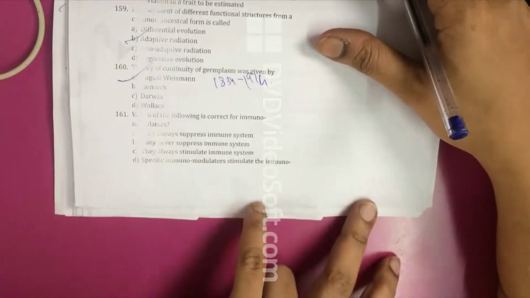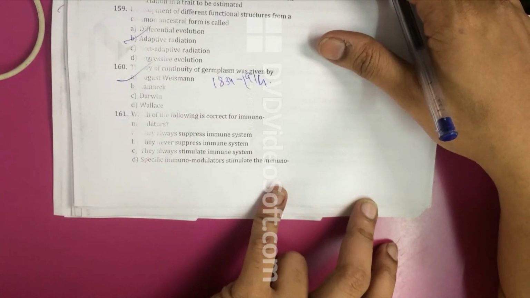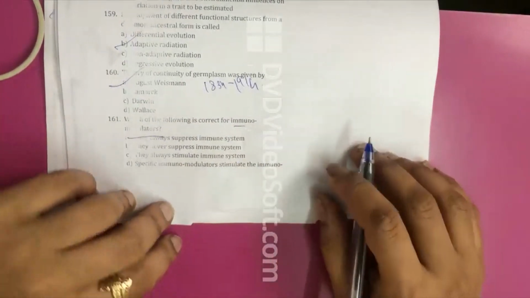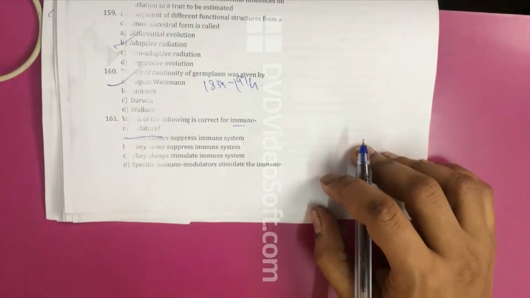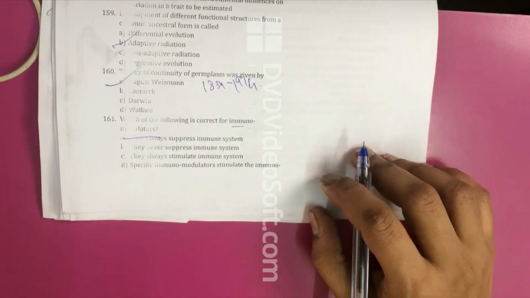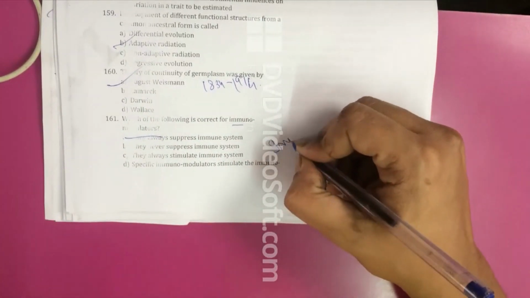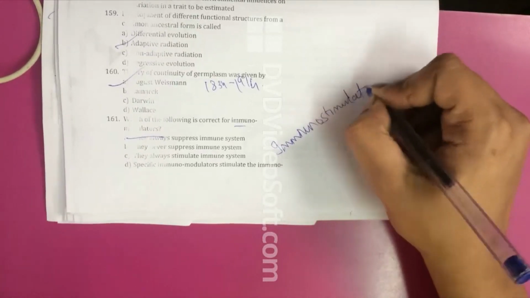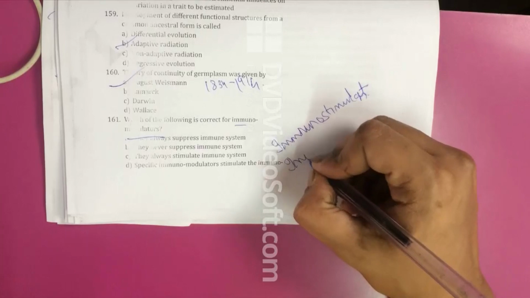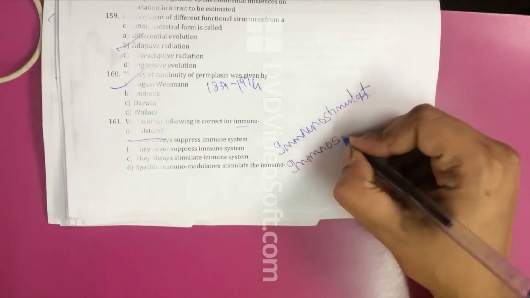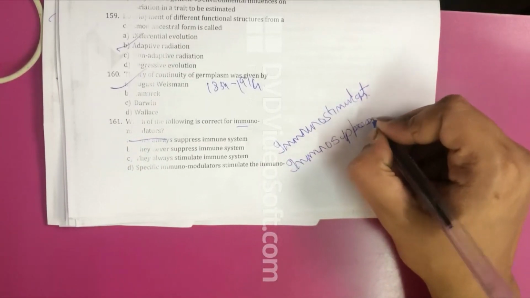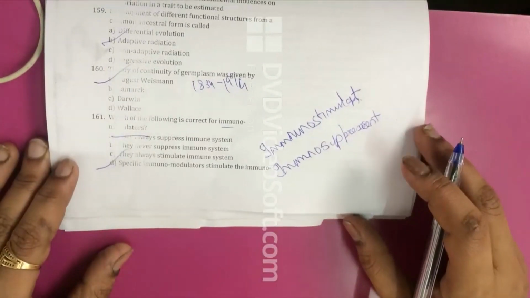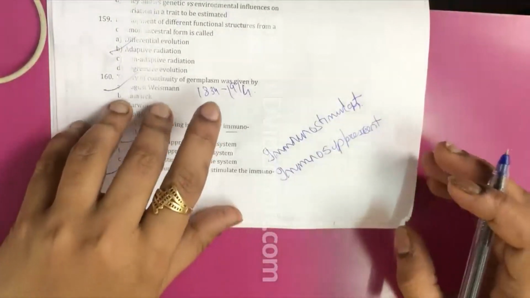Which of the following is correct for immunomodulators? So immunomodulators are basically those substances which have an effect on the immune system. Now these are of two types. There can be those which stimulate, so these are called as immunostimulant. And there are others which suppress the activity of the immune system, and hence they are called as immunosuppressant. So the correct option is D. Specific immunomodulators stimulate the immune system, whereas the rest depress it.